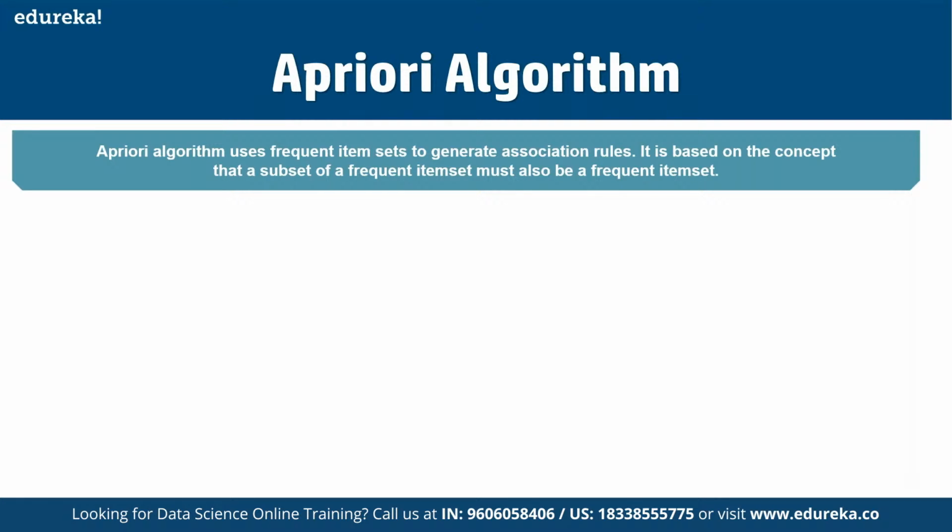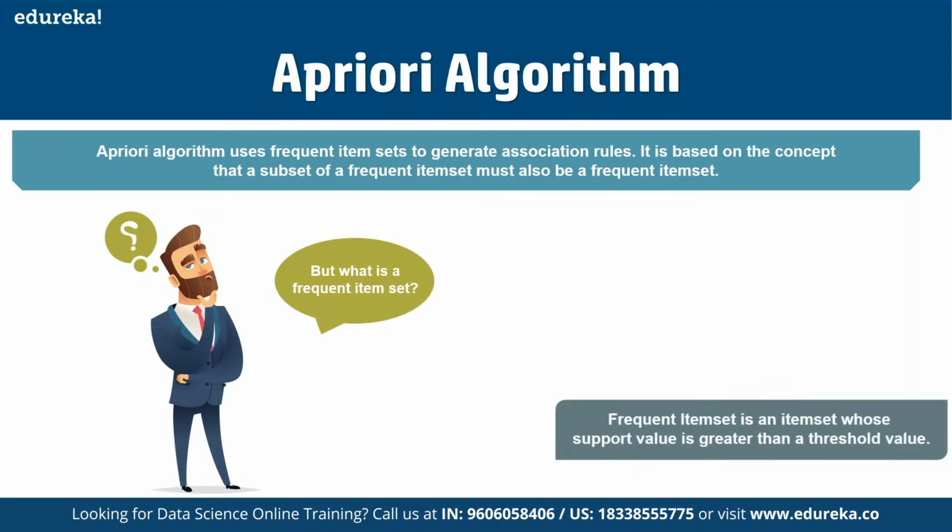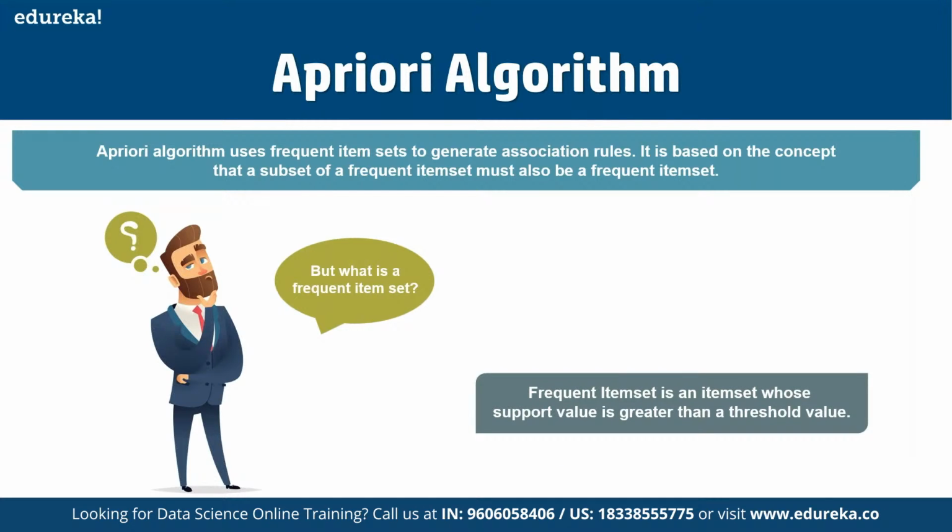And a frequent item set is an item set whose support value is greater than the threshold value that we have set for support.